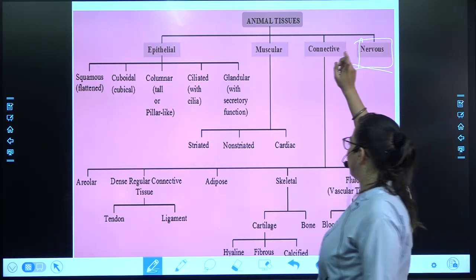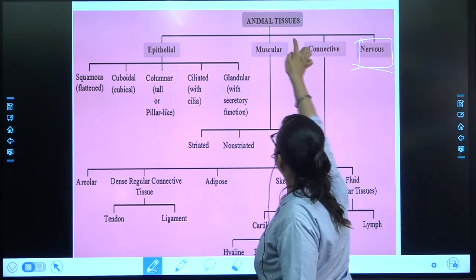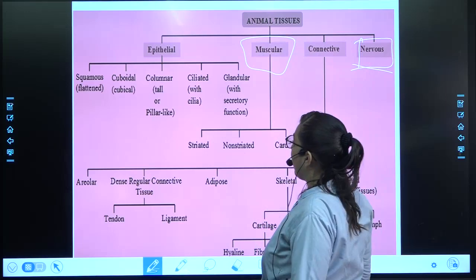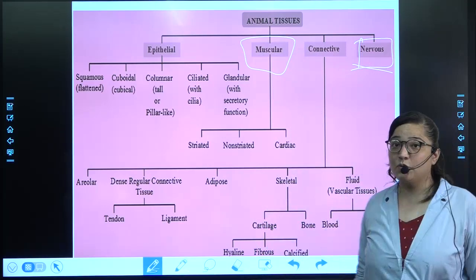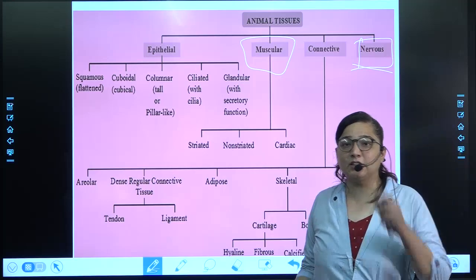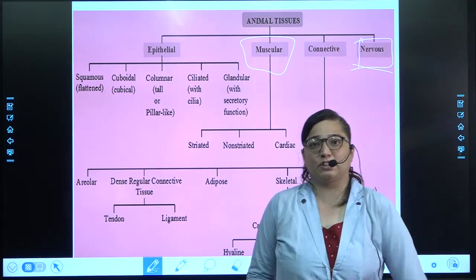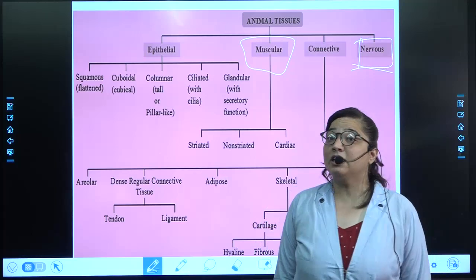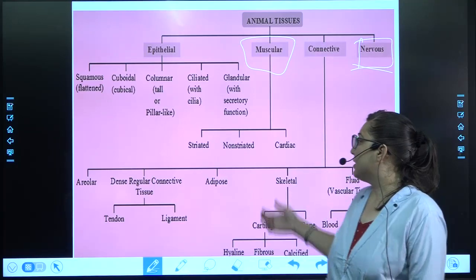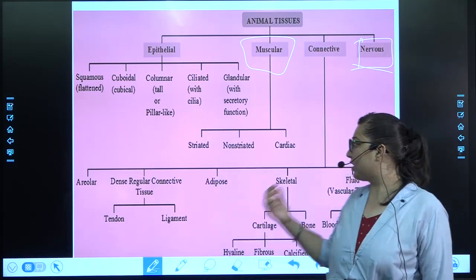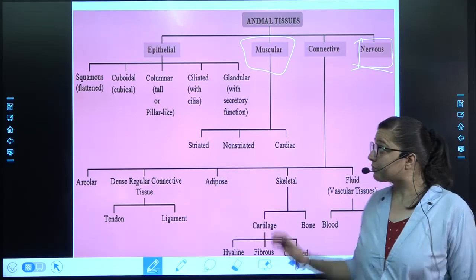After that we did the muscular tissue. Now, what is this muscular tissue? Muscular tissue is the tissue that is responsible for all the muscular system of our body, and it is of how many types? 3 types. Which are those? Striated, non-striated and cardiac.